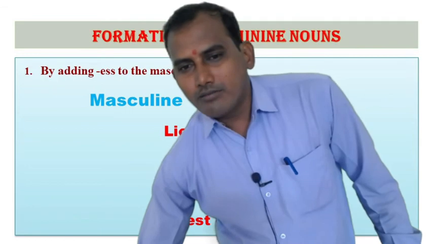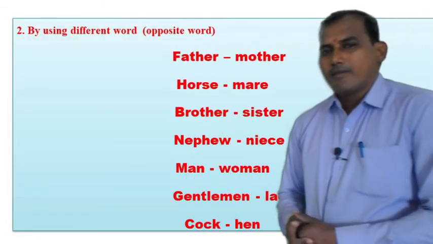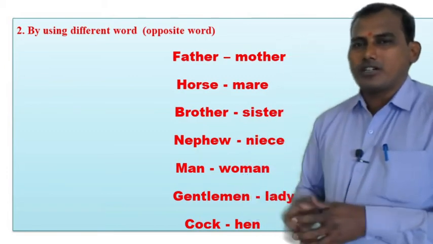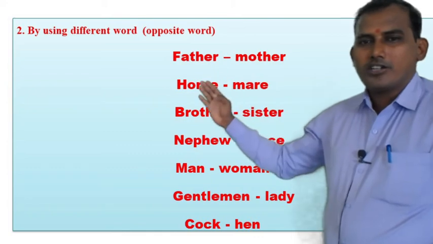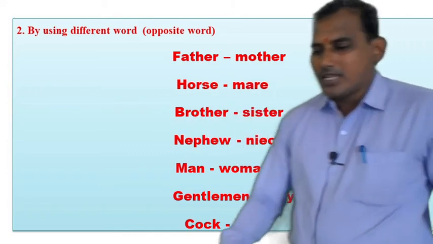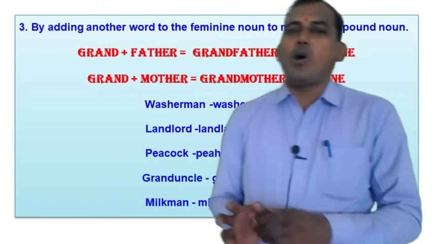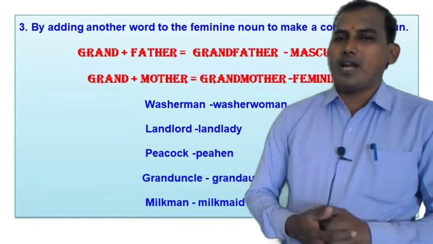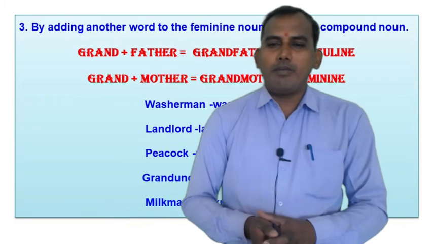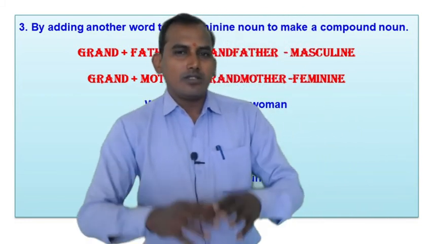After that, by using opposite words: father, mother, horse, mare, brother, sister, nephew, niece. And the last one, by making a compound noun: grand plus father is masculine, grand plus mother is feminine. So these examples we have seen in the chapter noun gender.